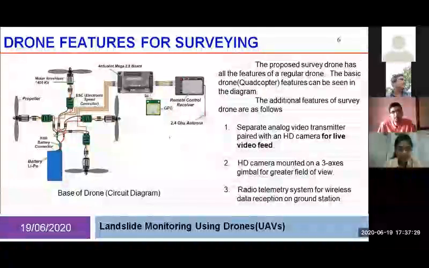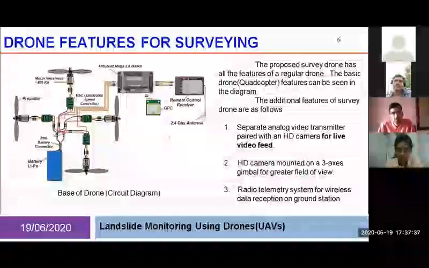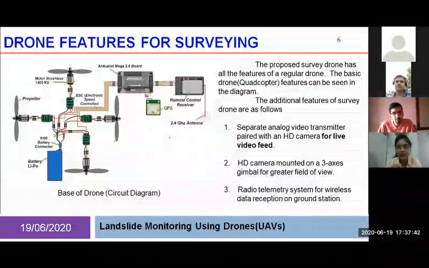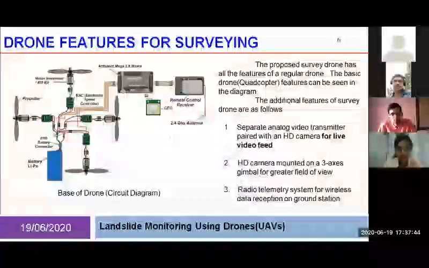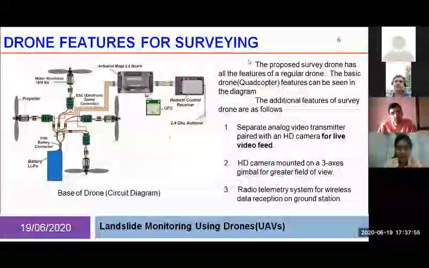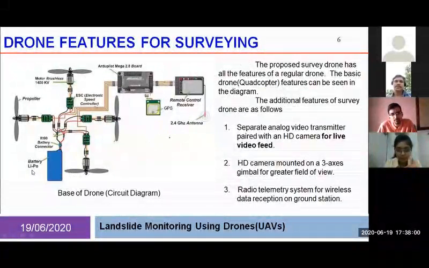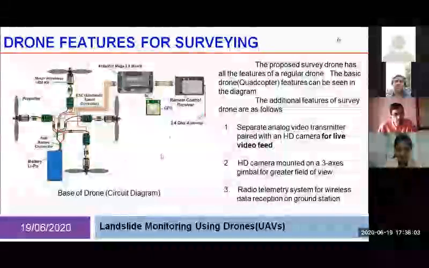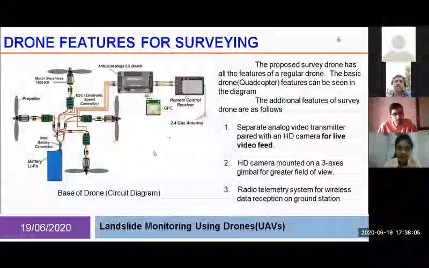It has circuitry which can detect the orientation of the drone and controls and receives the drone commands. So it has some basic inbuilt sensors like accelerometer, gyroscope, compass, etc. Also, the GPS tracker is connected to this APM 2.8 board. There is a remote control receiver which can receive the signals from the radio transmitter and control the drone. All this circuitry is powered by the LiPo battery, which has a voltage of 11.1 volts and the highest power to weight ratio.